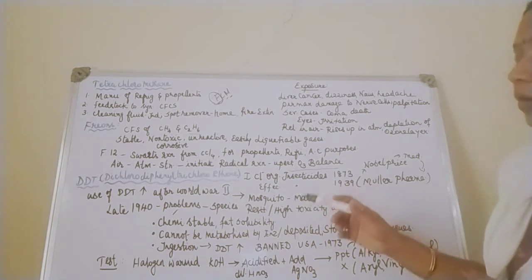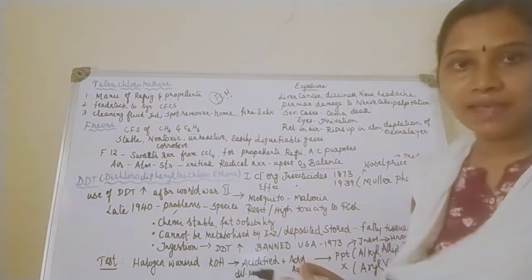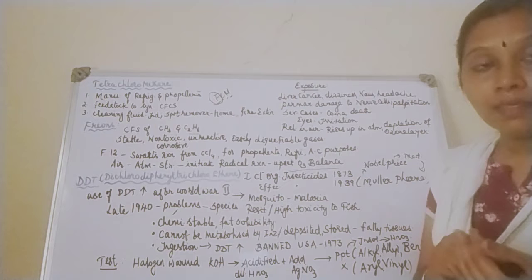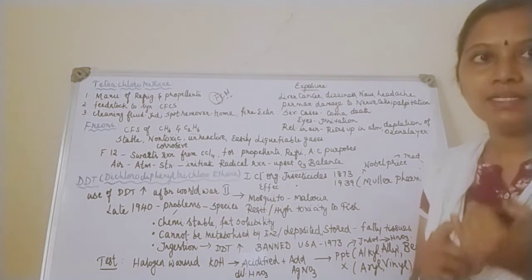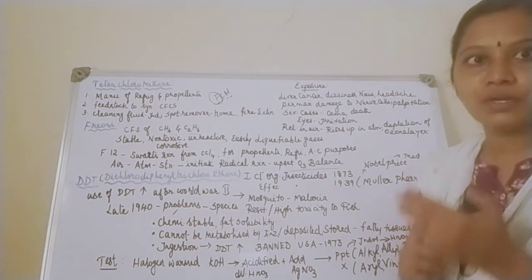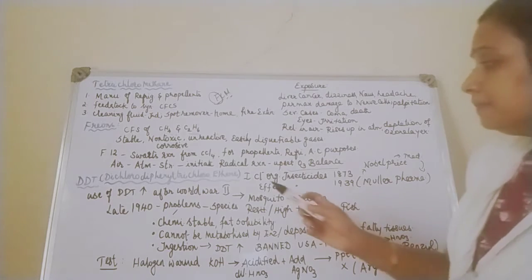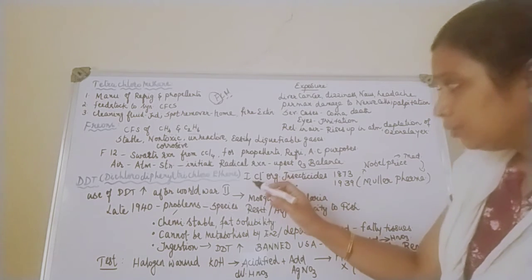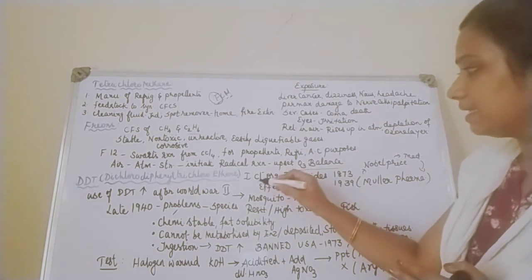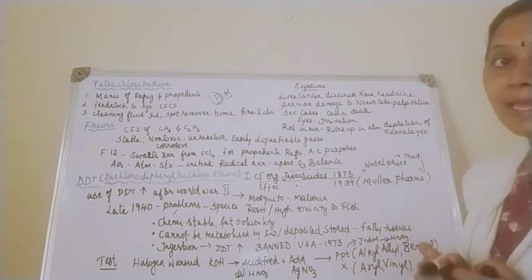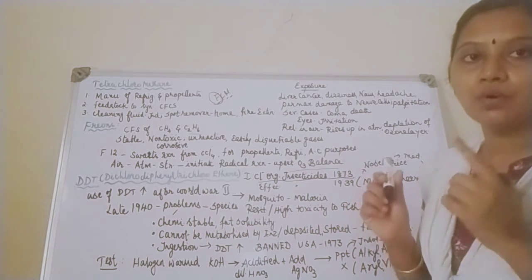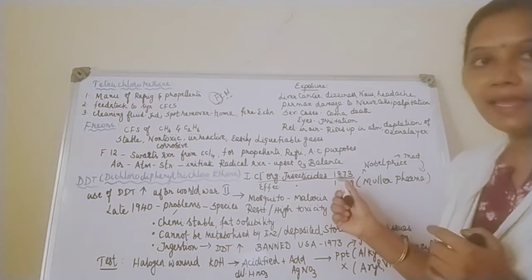Moving to the last polyhalogen compound, DDT. I think from 10th standard, from lower classes, we have been studying about DDT. What is the full form of DDT? It is dichlorodiphenyltrichloroethane. This was the first chlorine derivative organic insecticide, which was discovered in the year 1873.